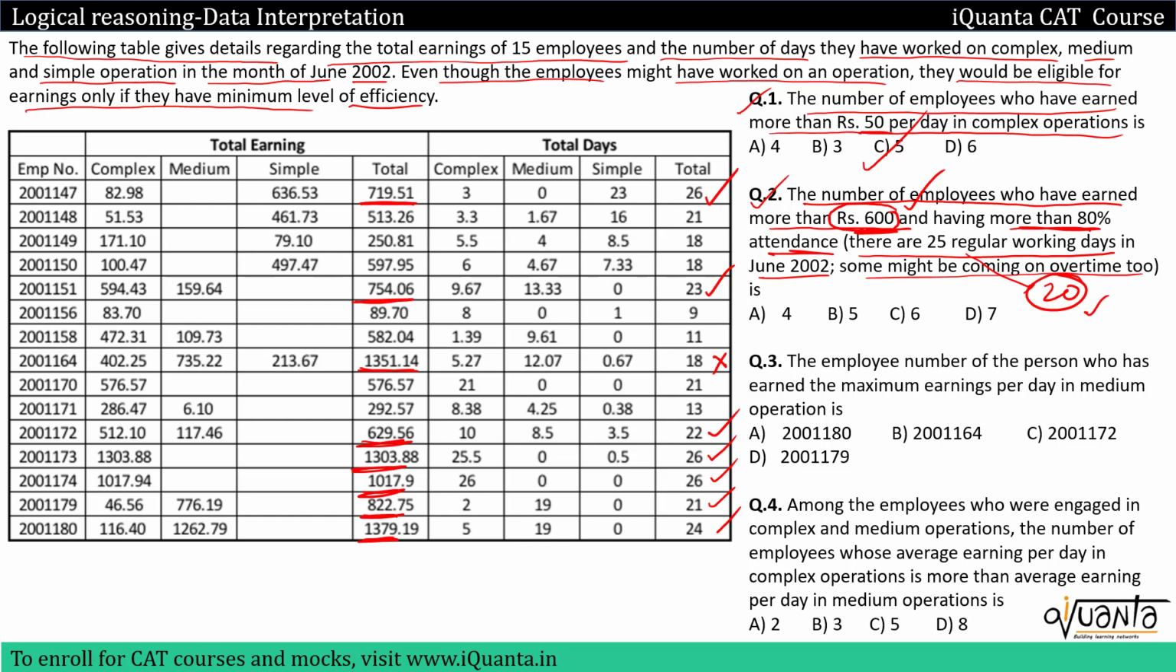Okay, so how many in total do we have? 1, 2, 3, 4, 5, 6, 7 such employees. Option D will be the correct answer. So this was very easy. Let's solve the next one.